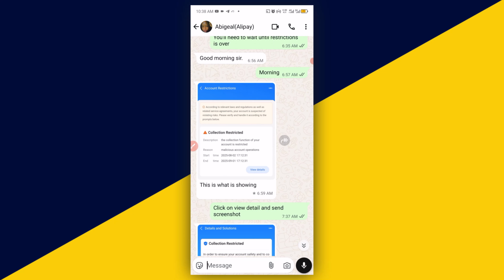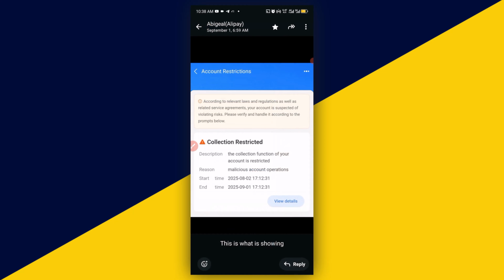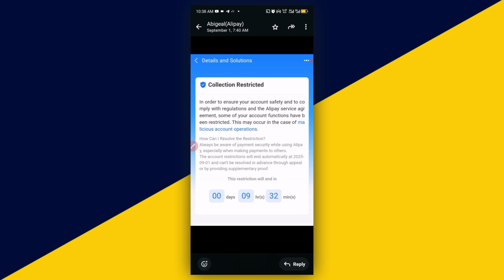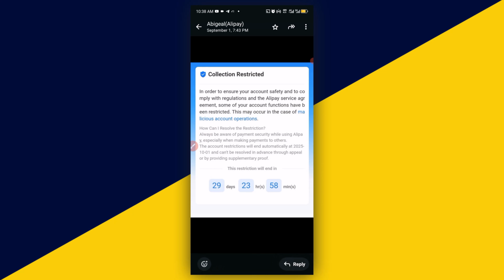This is what it's showing, and I said, click on the failed detail, and this is exactly what happened with the account, and it's about 9 hours 32 minutes to go. But later they were able to click on the failed detail again, and they got another 1 month plus ban.